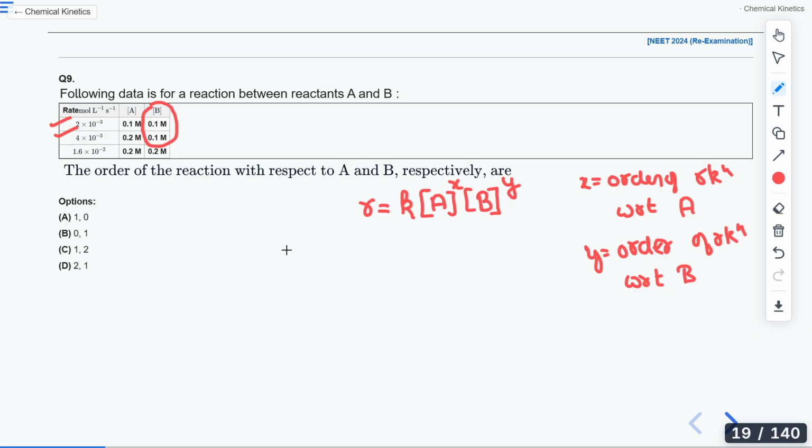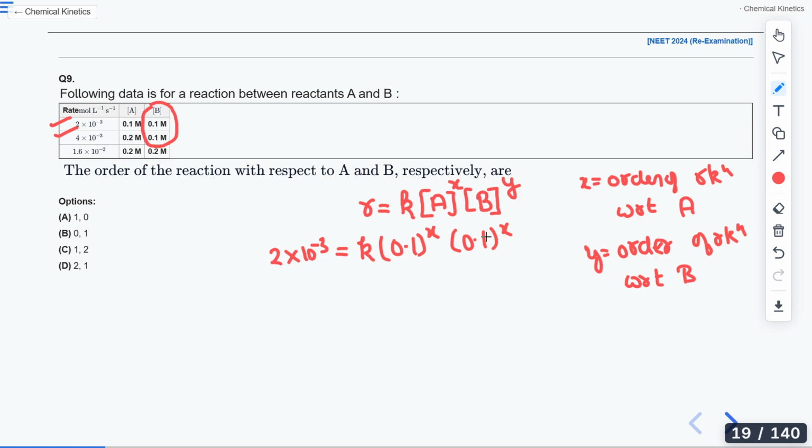For the first one, I can write the rate of reaction as 2 into 10 to the power minus 3 equals K, where the concentration of A is 0.1 and B is also 0.1. K is the rate constant. It is 0.1 raised to the power x and 0.1 raised to the power y.